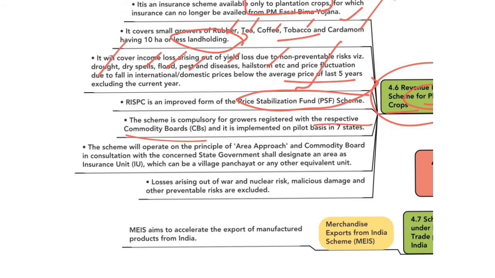This scheme will operate on the principle of area approach, and the commodity board, in consultation with the concerned state government, shall designate an area as insurance unit. This insurance unit can be a village panchayat or any other equivalent unit. Here, certain categories of losses are excluded. Losses arising out of war, nuclear risk, malicious damage and other preventable risks are excluded from availing insurance under this scheme.